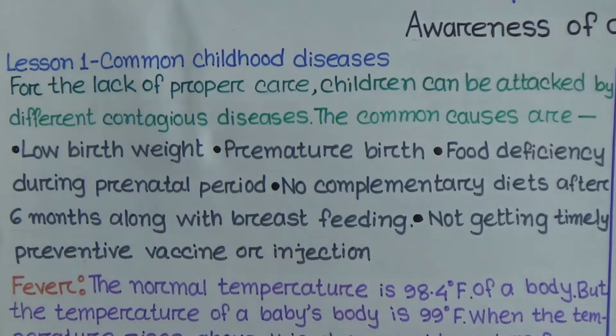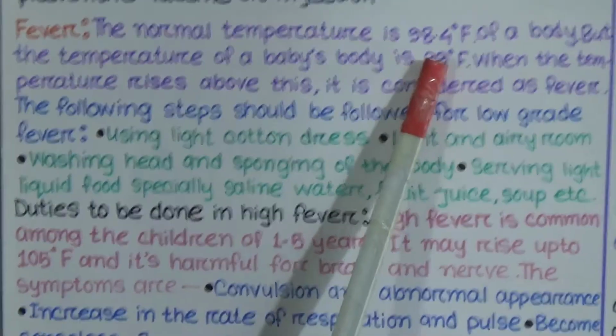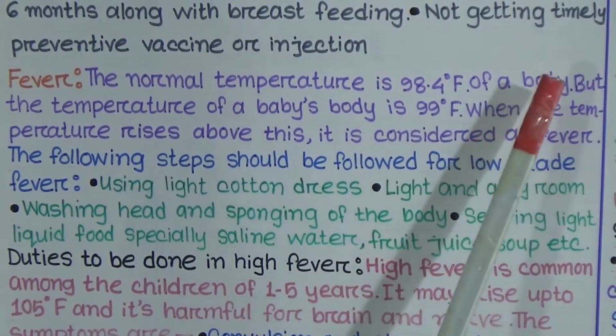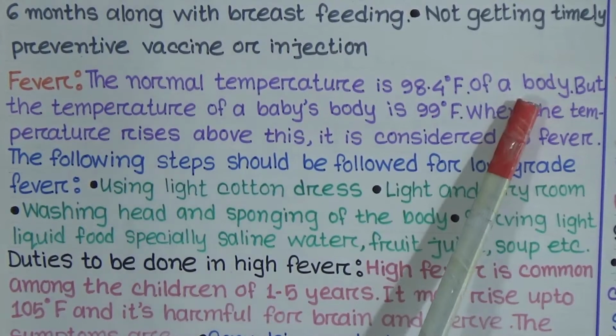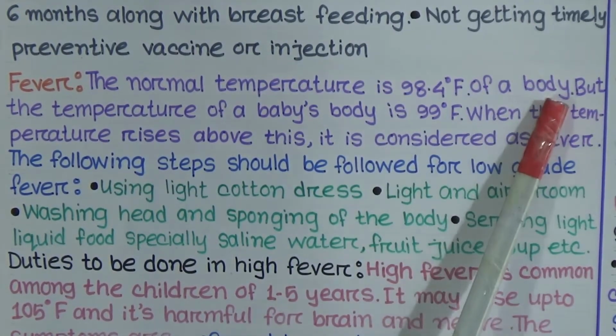First we are going to talk about fever. Fever is a common disease for all, especially for children. We know the normal temperature of the human body is 98.4 degrees Fahrenheit, but there is a difference between an adult person and children.